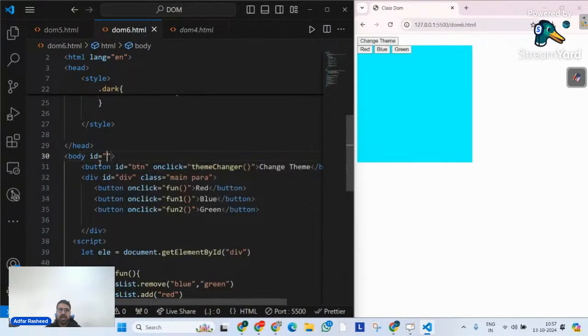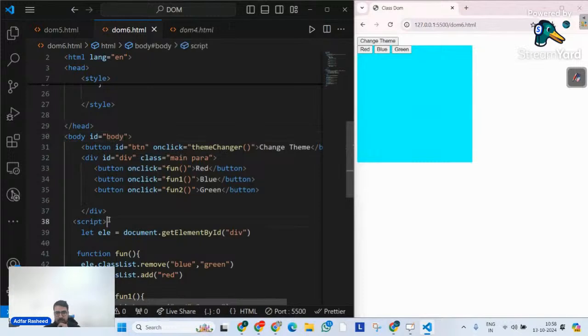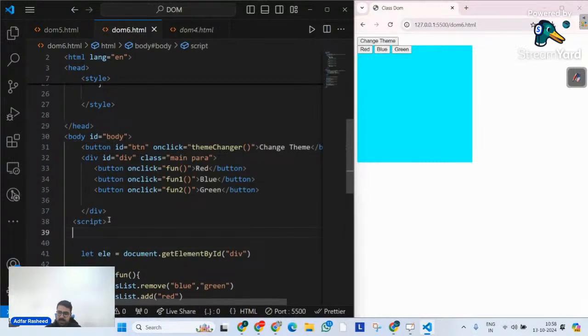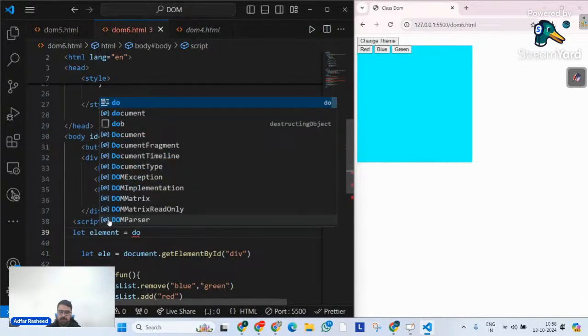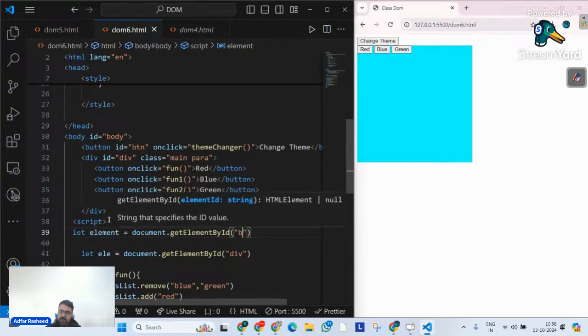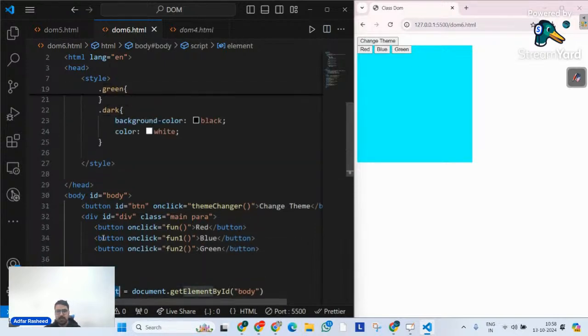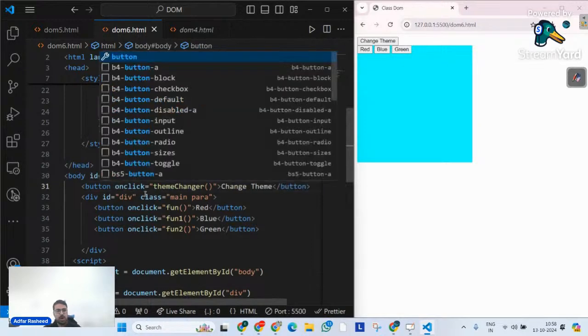Now I will tell it to read an element whose ID is, let's suppose, body. Let me go to the top and say, please read an element from my document. Please get an element by ID, and that ID is body. So we all can agree that this variable holds this whole body. Do we all agree with that? Of course, yes.